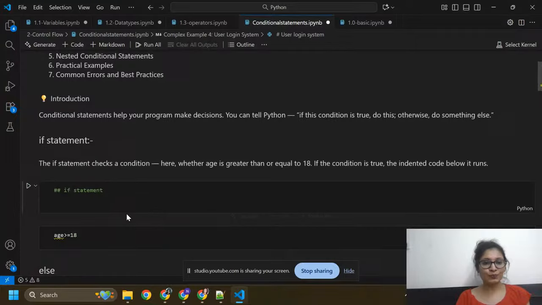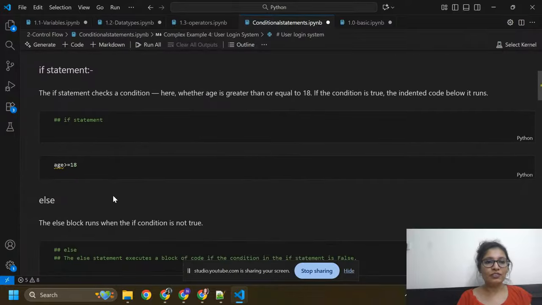The if statement checks a condition, here whether age is greater than or equal to 18. If the condition is true, the indented code runs. I'm just going to share my screen with you to show how you can run this code. I hope my screen is visible to you. Here you can see the if statement.